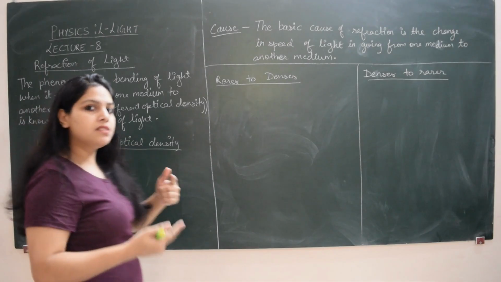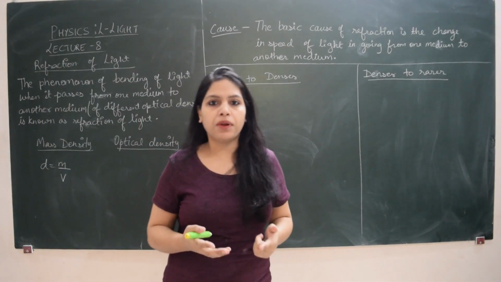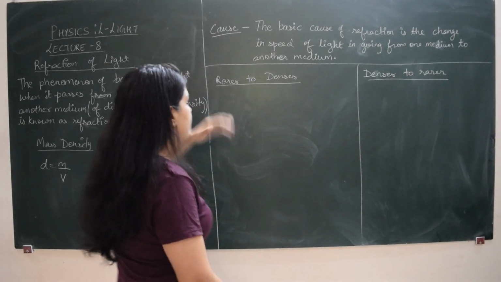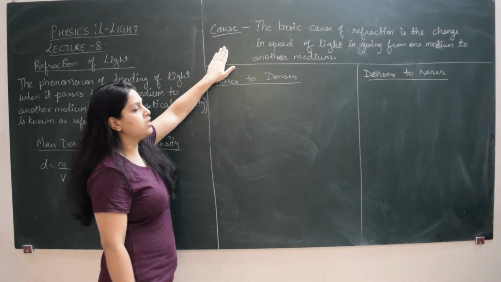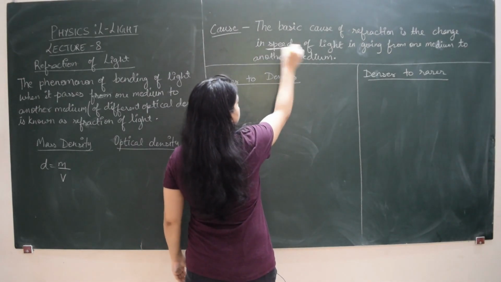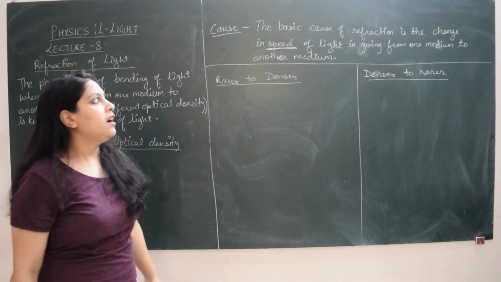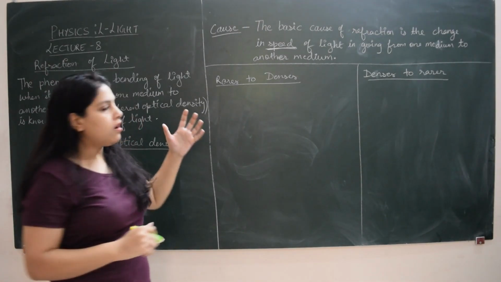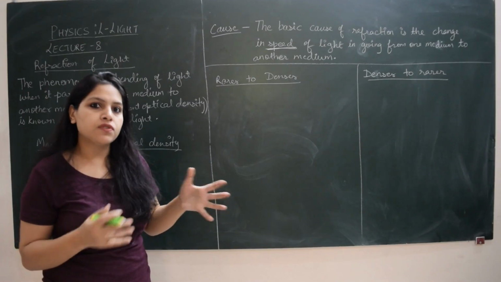When it enters the second medium, a medium which has different optical density, its passage is deviated, shifted. So the basic cause of refraction is the change in speed, the change in speed of light when it goes from one medium to another. So what exactly happens when light goes from one medium to another?